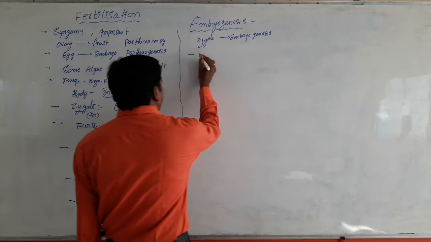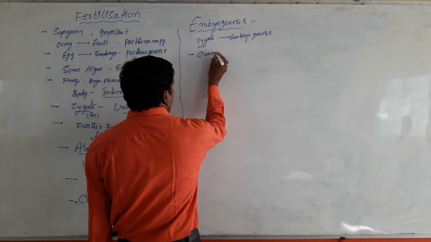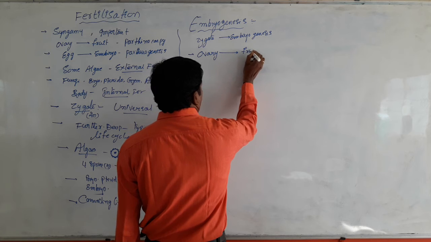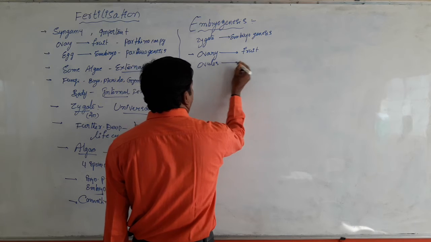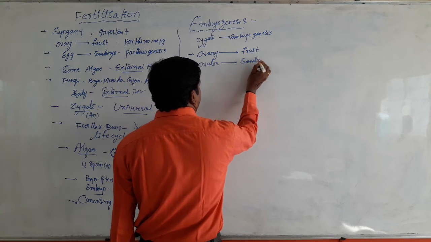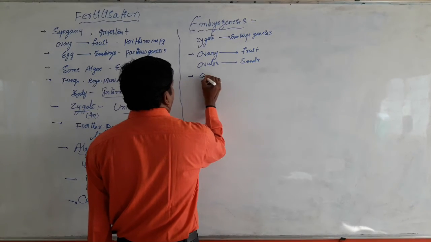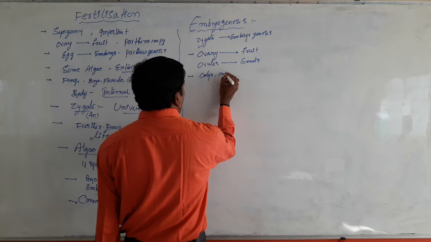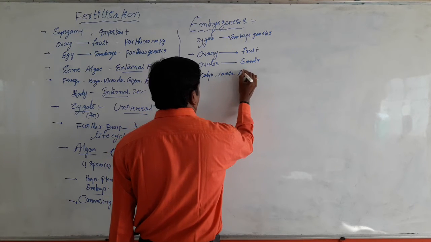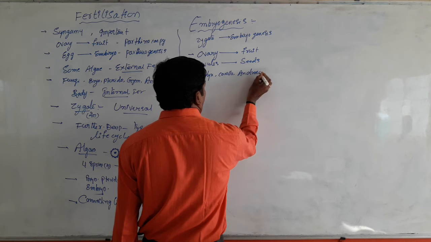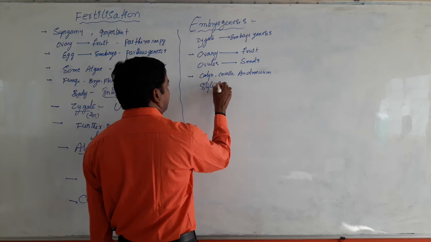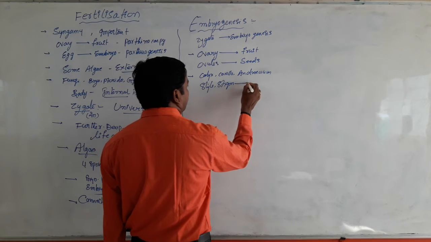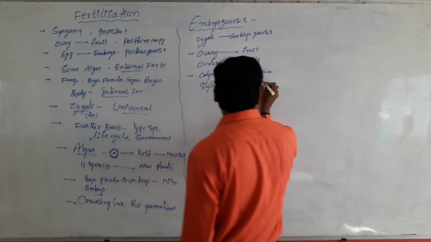After the completion of fertilization, the ovary develops into a fruit, and the ovules present inside the ovary develop into the seeds. The calyx, corolla and androecium, and the style and stigma of the gynoecium completely degenerate.